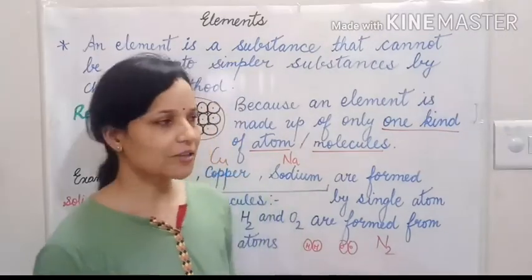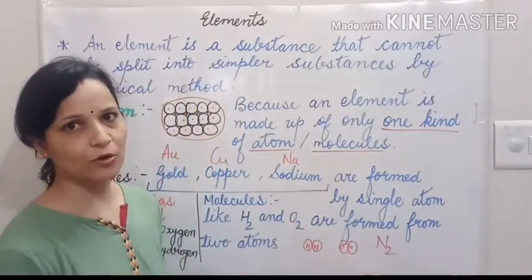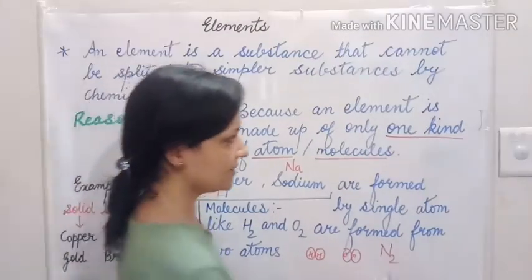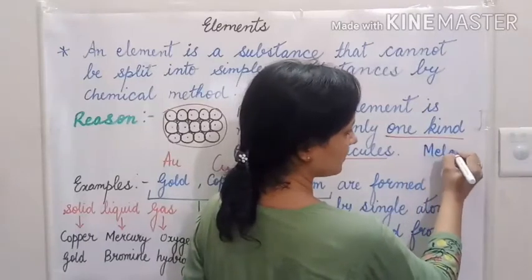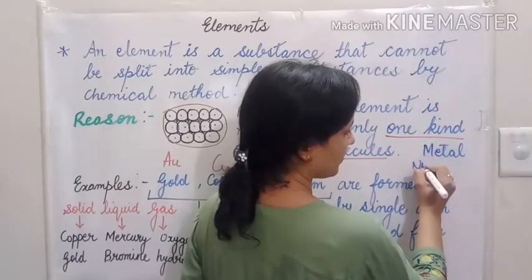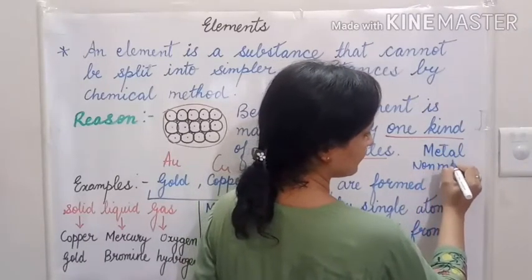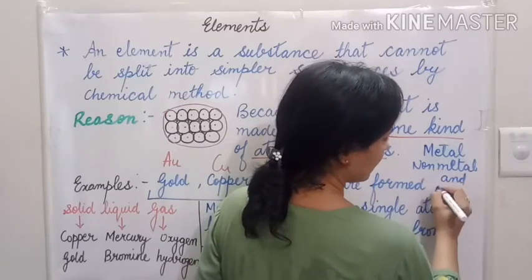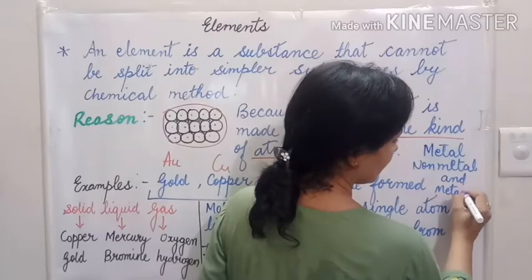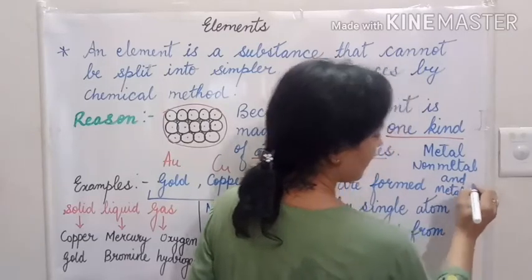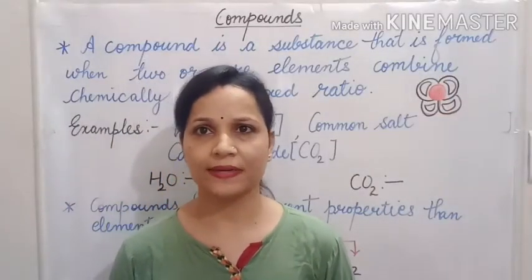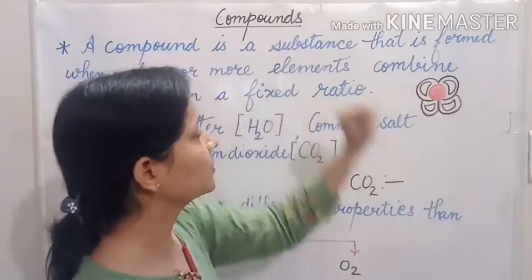And elements are the basic units of metals, non-metals, and metalloids. So, elements are classified as metals, non-metals, and metalloids.